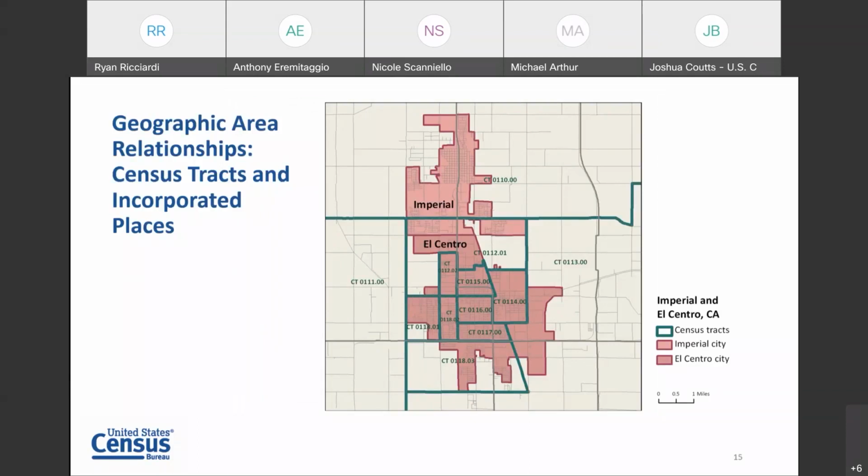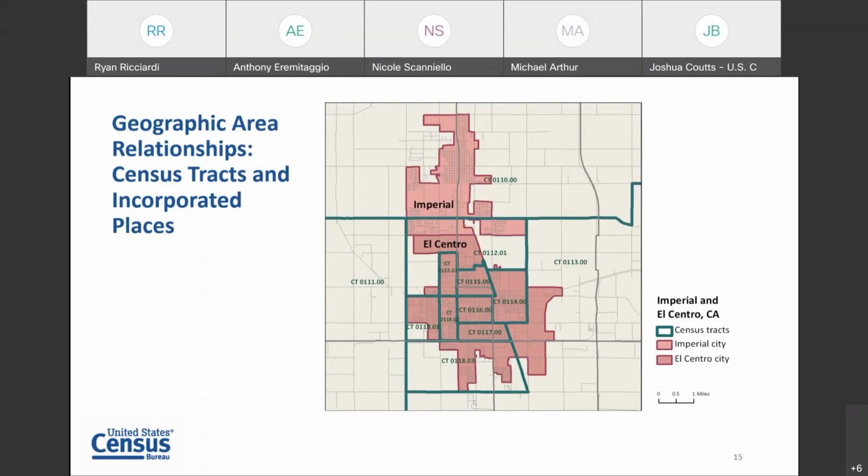But this doesn't always have to be the case. There are lots of examples where the census tract does not have a relationship with incorporated places or other geography. In this example, the thick horizontal line is actually the county boundary.